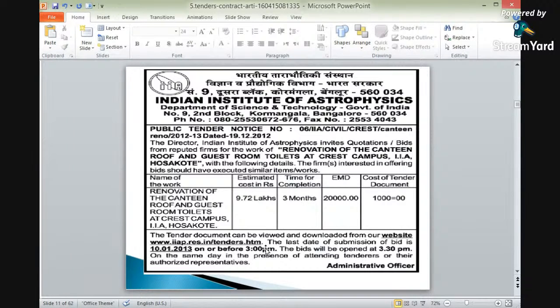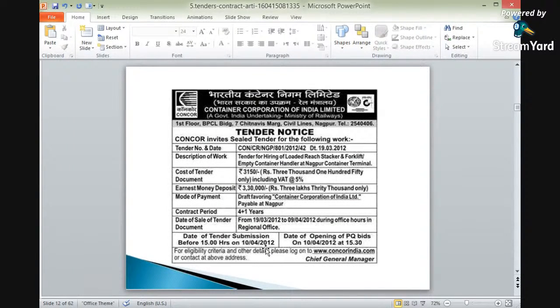So in short, this is the example for the tender notice. Again, this is another example of a tender notice, from Container Corporation of India Limited, a Government of India enterprise, that is Bharat Container Corporation. It has a tender number and the date is also mentioned. The description is hiring of loaded reach stacker and forklift, and empty container handler at Nagpur container terminal. Okay. We have to lift things. Here the work is for lifting or carrying.